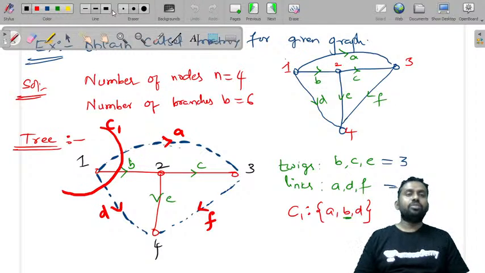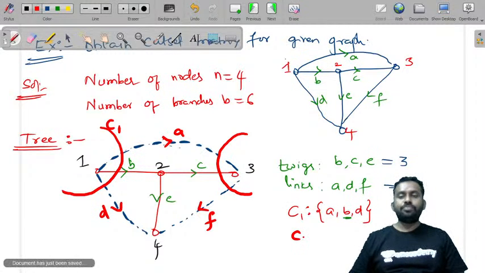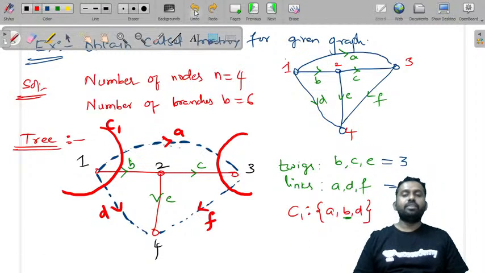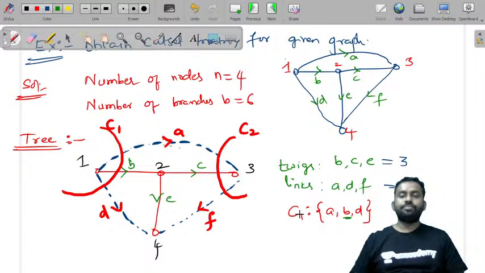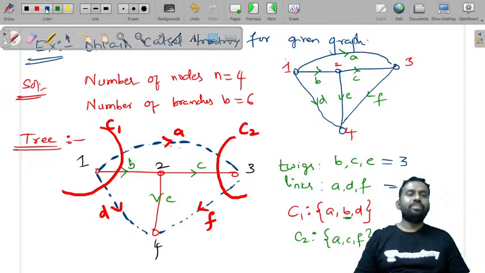Similarly, you can also cut this graph, separating it like this. This is cut set 2, C2. What are the branches that this cut set 2 has? A, C, F. And you can also have the other cut set. The third cut set is this one.